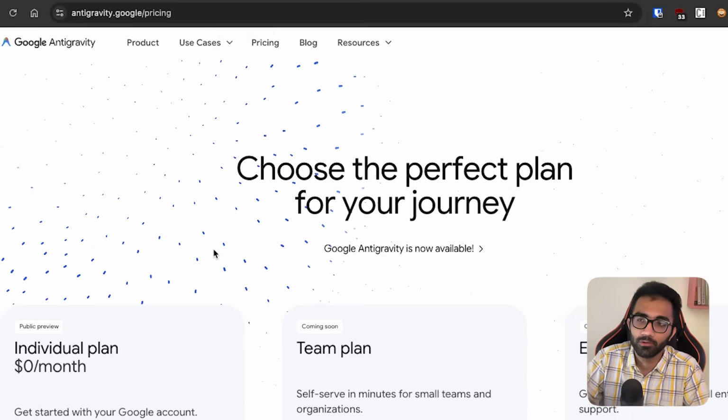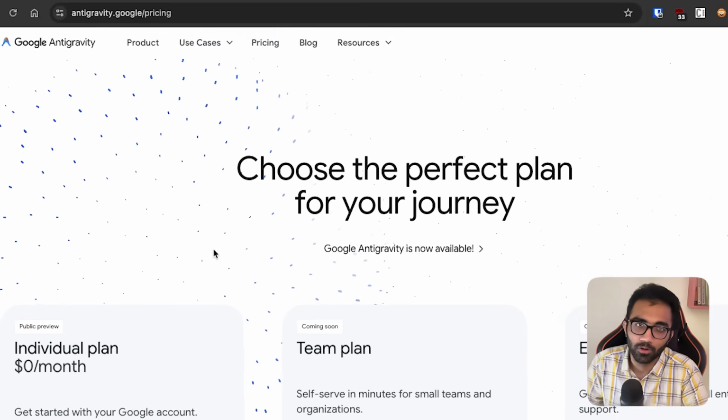And personally, I just love the name and I love the domain as well. Google is really flexing here with their top-level domain, not even google.com. It's just antigravity.google.